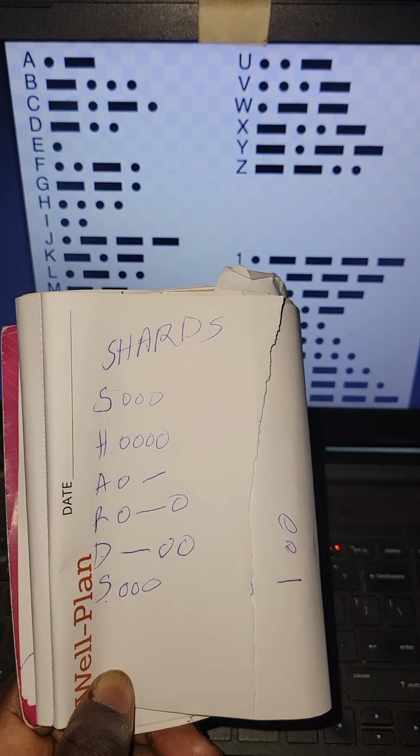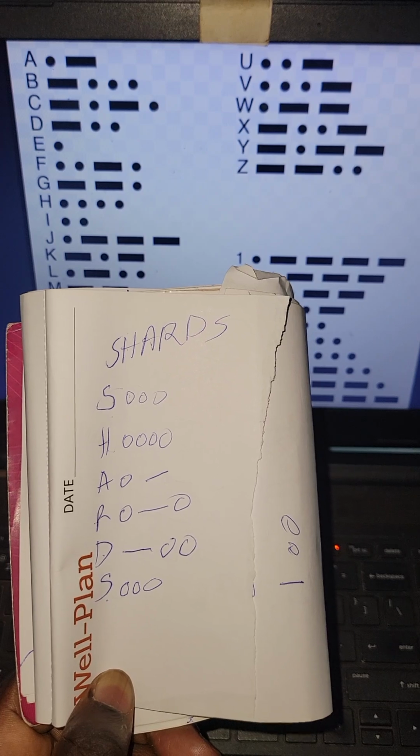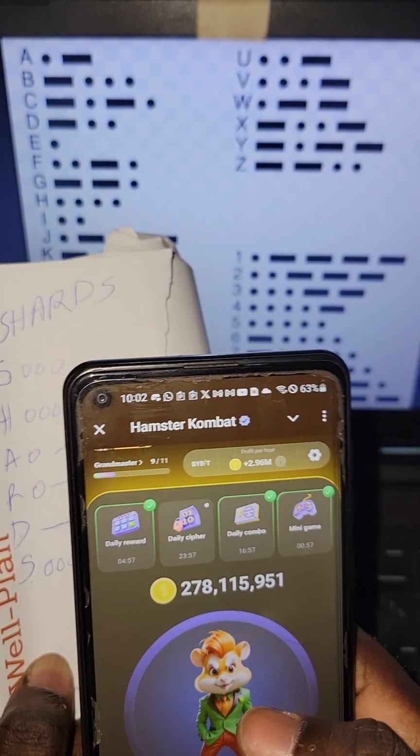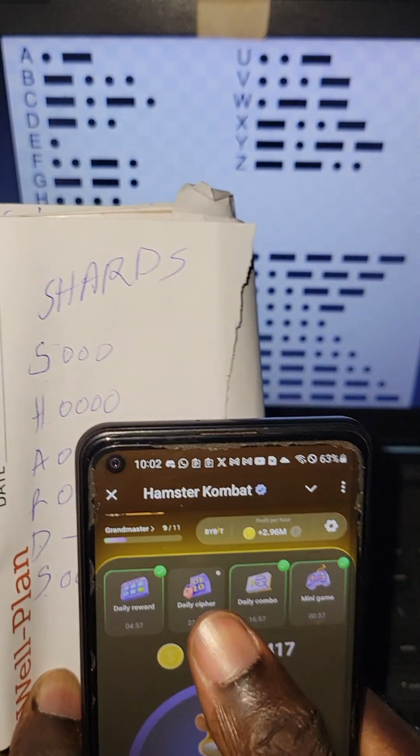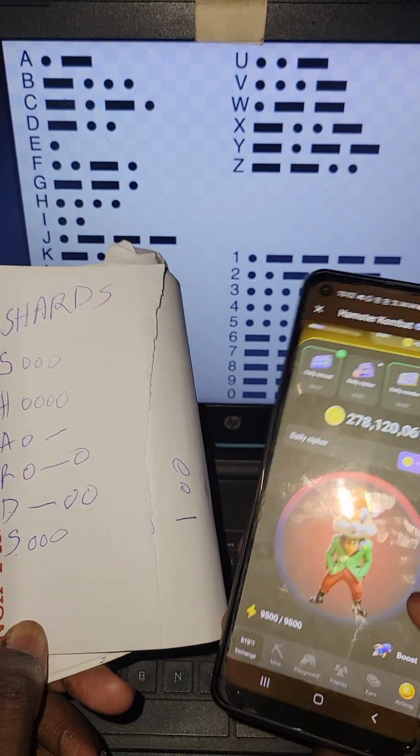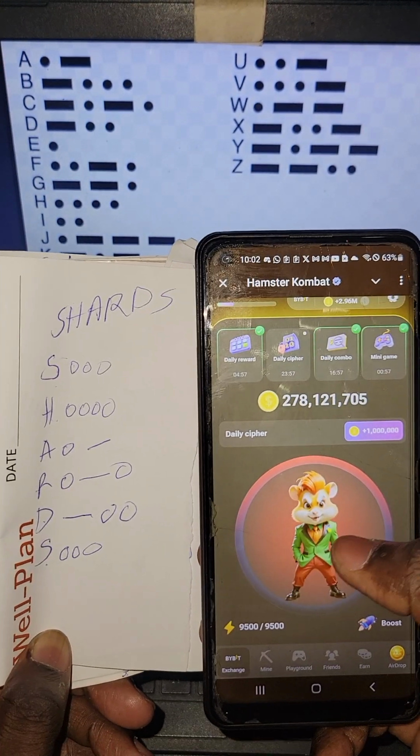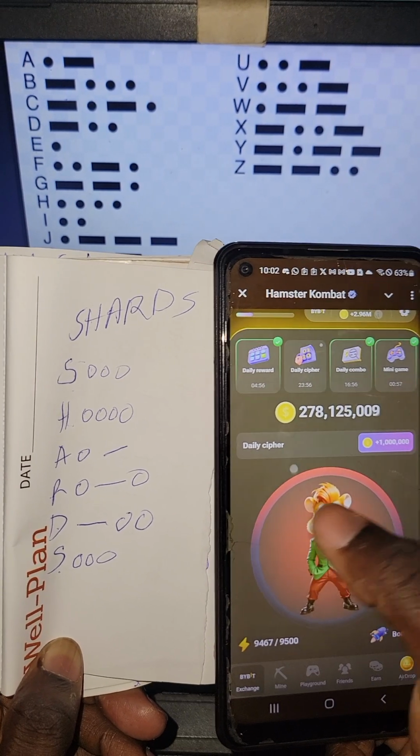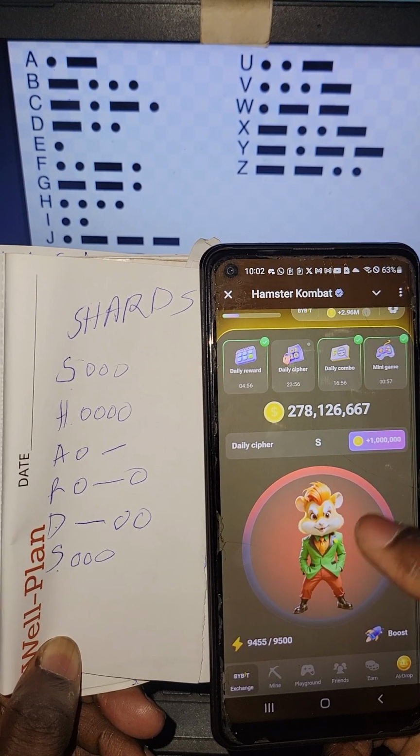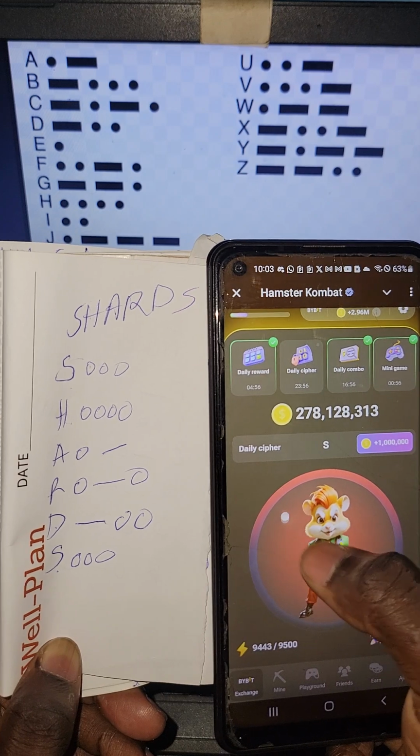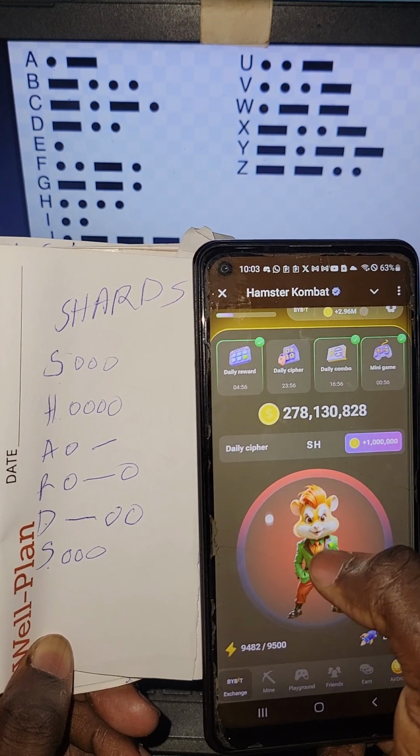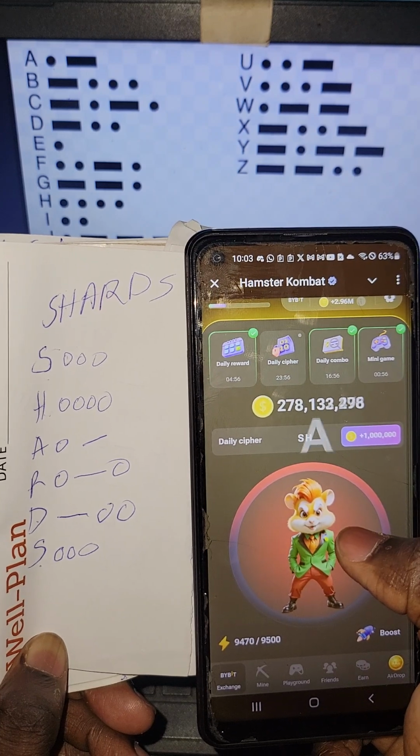Let us get the phone and we put in this Morse code. As always, click here on the second item, which is Daily Cipher, and let us put in the Morse code. We start with S. We tap 3 times, 1, 2, 3. Then H, we tap 4 times, 1, 2, 3, 4. Then A, tap, long press.